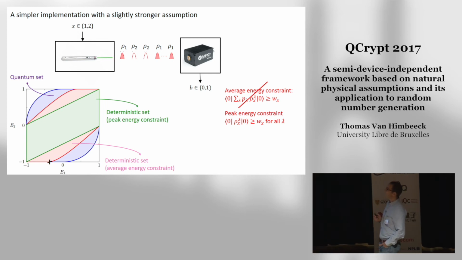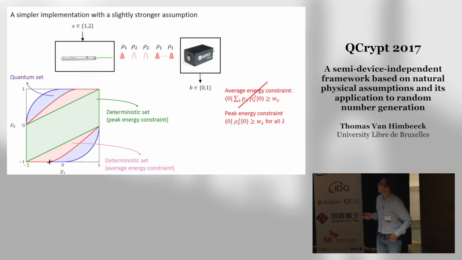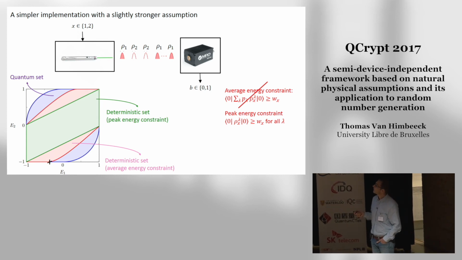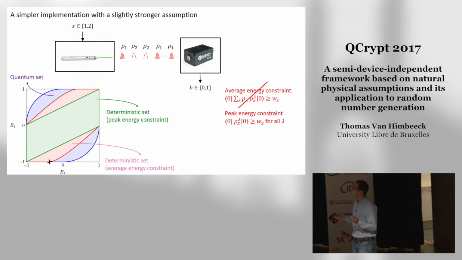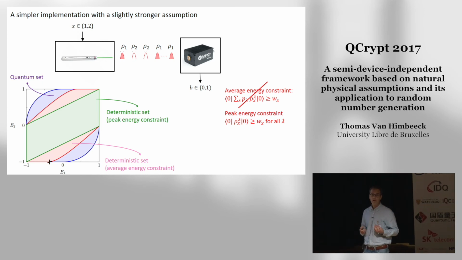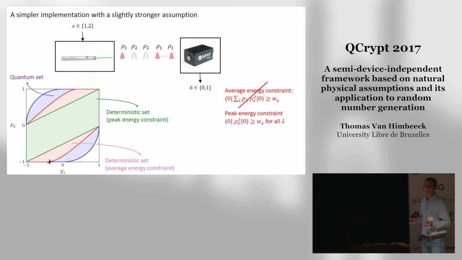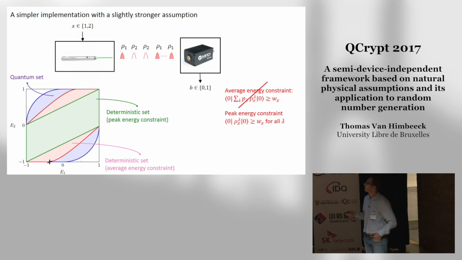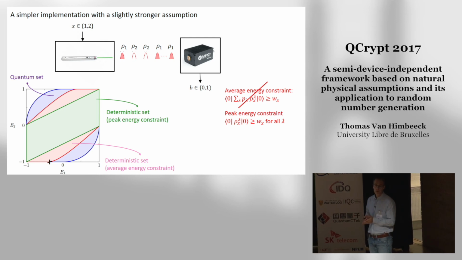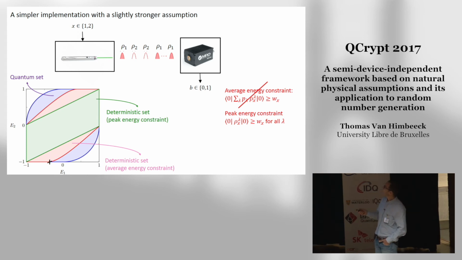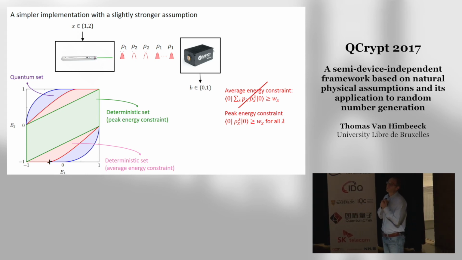And where does randomness physically come from here? Well, of course, it comes from the fact that if I send a weak coherent state, then whether I get the click or not will be random. But the nice thing here is that you can certify and precisely quantify the randomness based only on one assumption, which is that the states emitted by the source are close to the vacuum. So in particular, you can treat this detector as a complete black box.